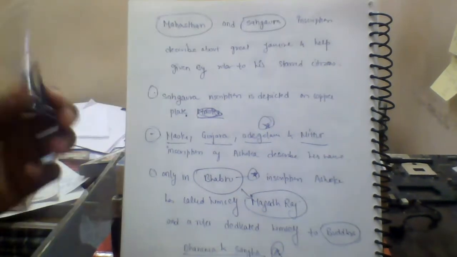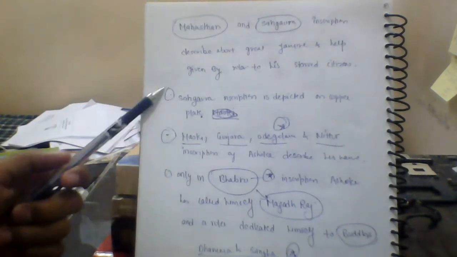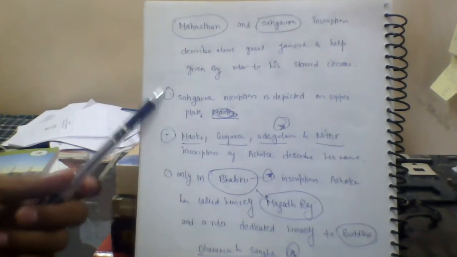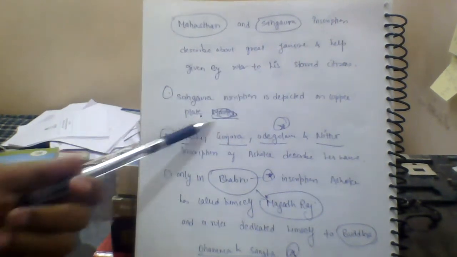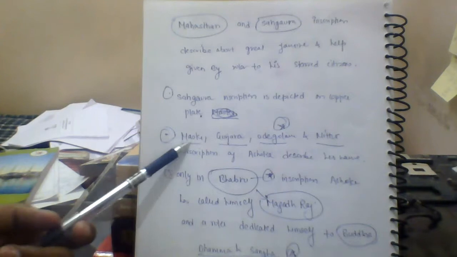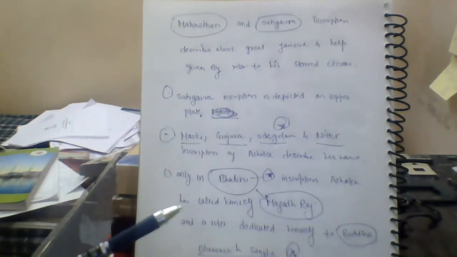The reason we are able to understand our history is because of these sources. The Sohgaura inscription is on a copper plate. There are also other inscriptions.